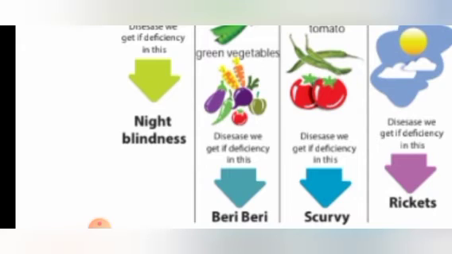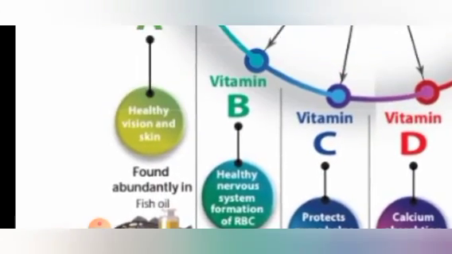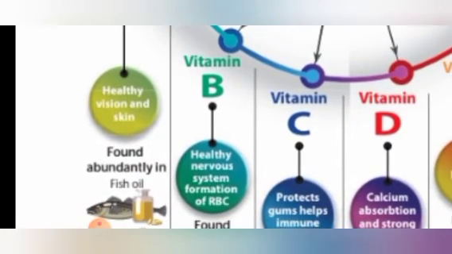But in inadequate light, they don't have any vision at all. In Tamil, we call it Malaikan Noi, right? Yes, that is night blindness. So this happens because of deficiency of vitamin A.